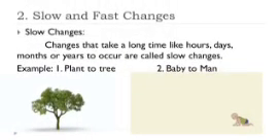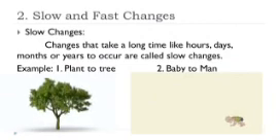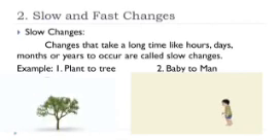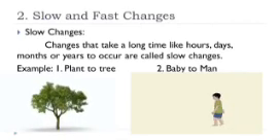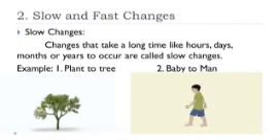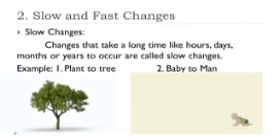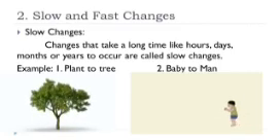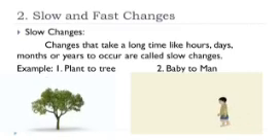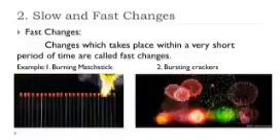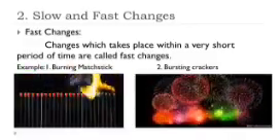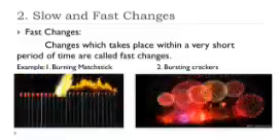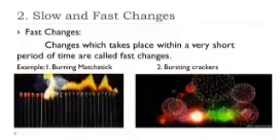Second one is slow and fast changes. Changes that take a long time, like hours, days, months, or years to occur, are called slow changes. Examples are growth of a tree from a seed, growth of a baby to man, weathering of rocks, etc. Fast changes are the changes which take place within a very short period of time. Examples: burning of matchsticks, burning of crackers, breaking of glass.